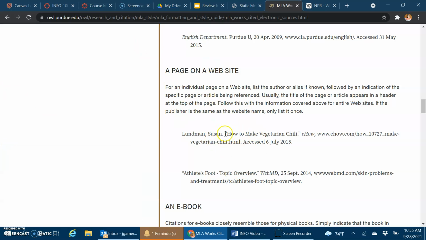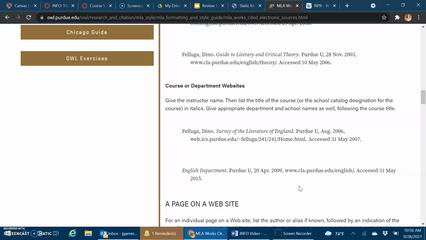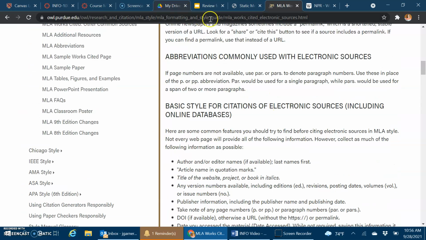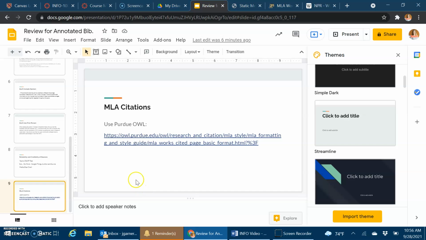So this is the format. You can look at these examples and try to copy that format with author's last name, article title, the name of the website in italics, and then the URL. You use the date of access if you don't have a date of publication. The second one has the date of publication, so you don't need a date of access. So the answer with MLA style is you just have to look it up, and look it up every time. It's just that hard and that easy.